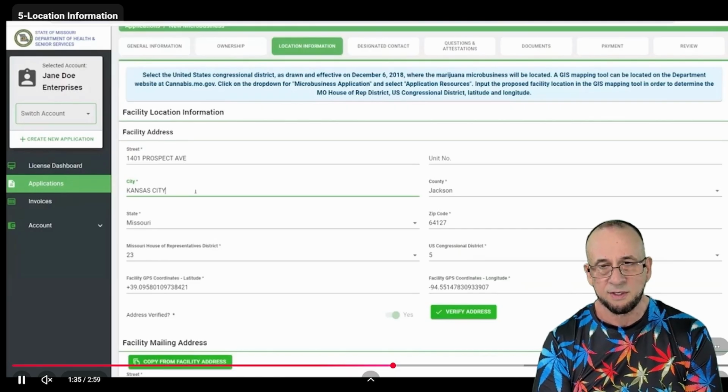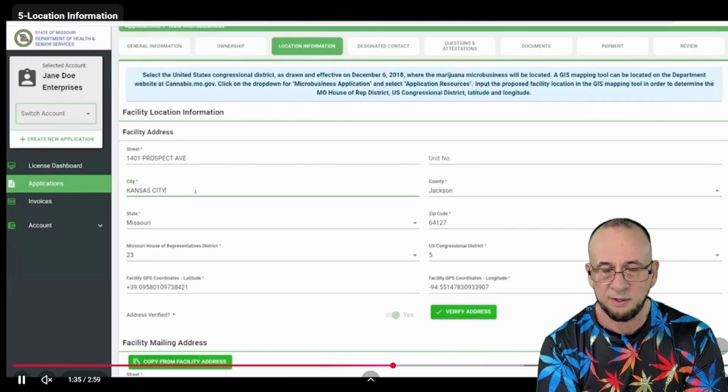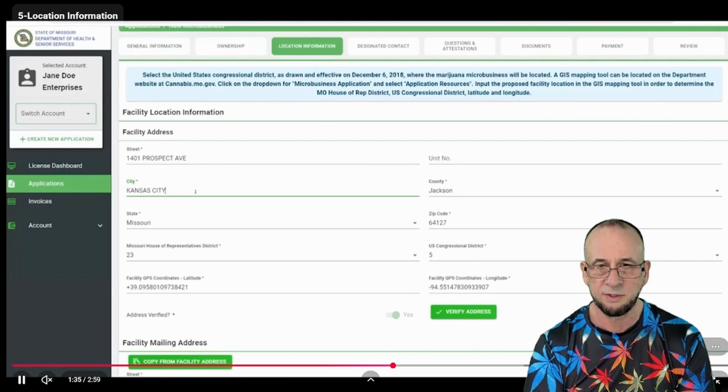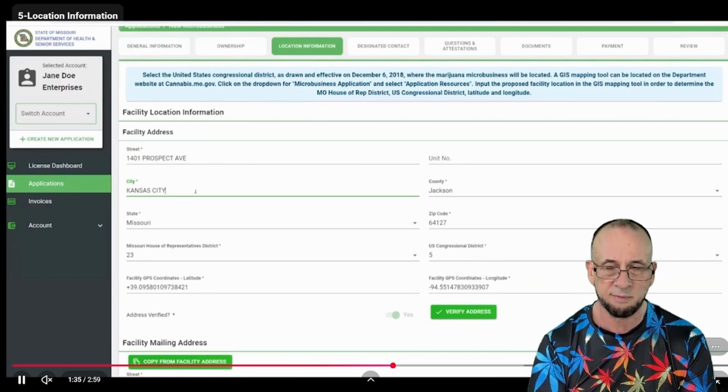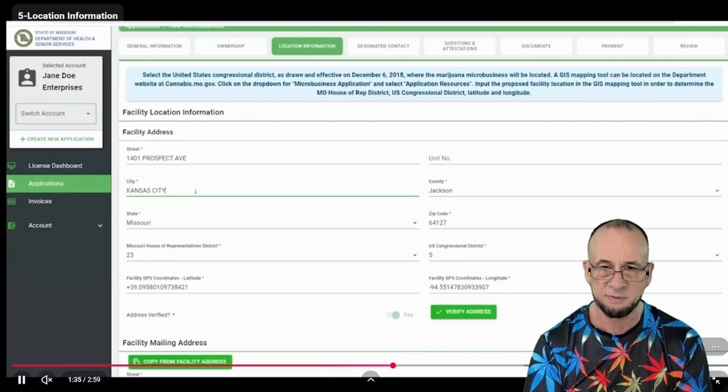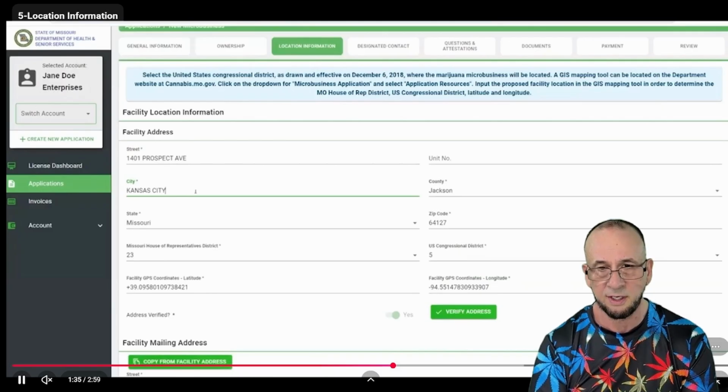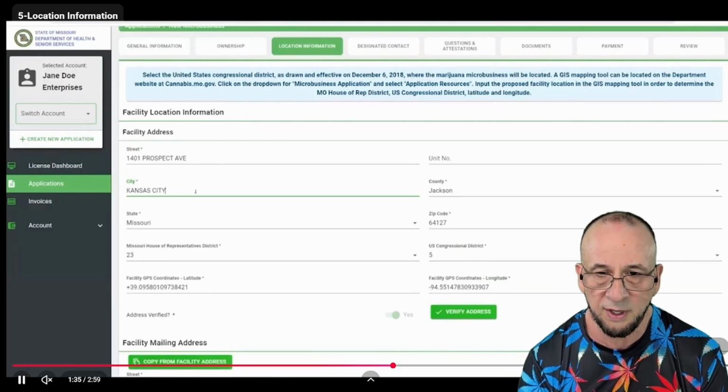I'm going to do an entire episode over how to select your location and do the floor plans, because that was probably the hardest part for me for submitting this document, was figuring out how to even find a compliant location, and then how to come up with a floor plan. So we'll go over all that in another meeting.